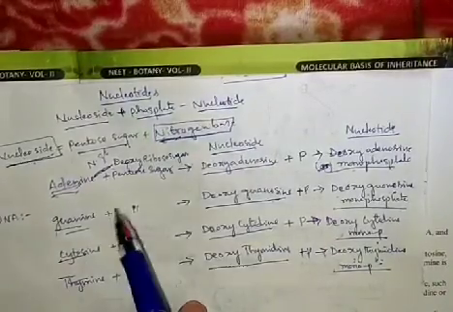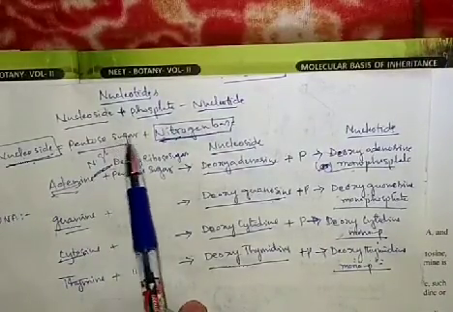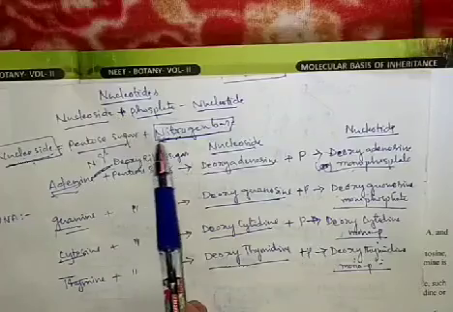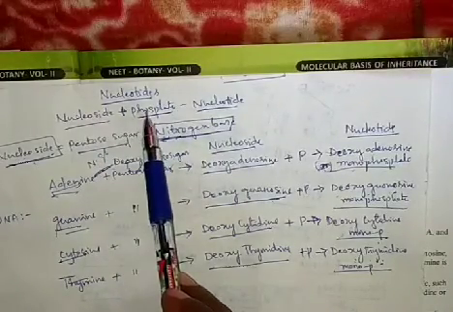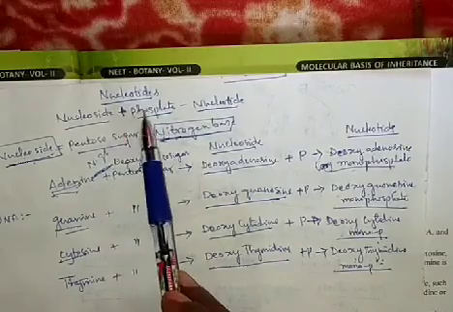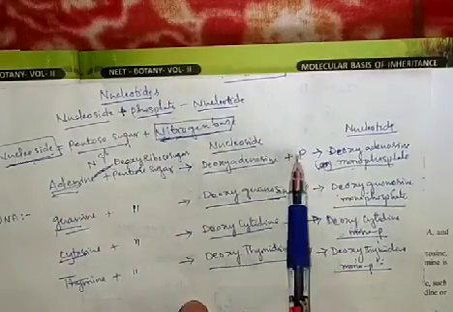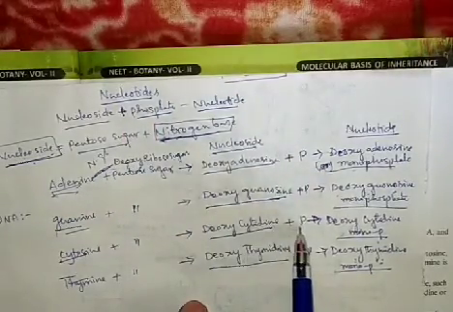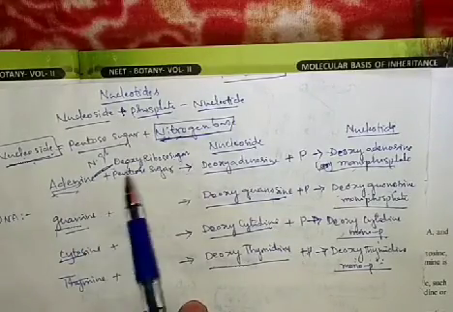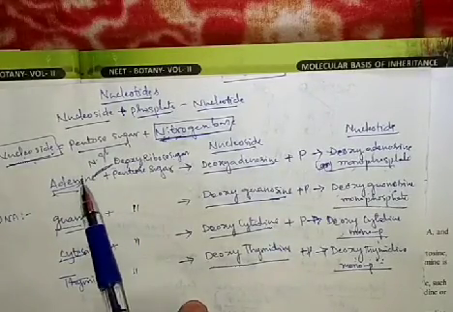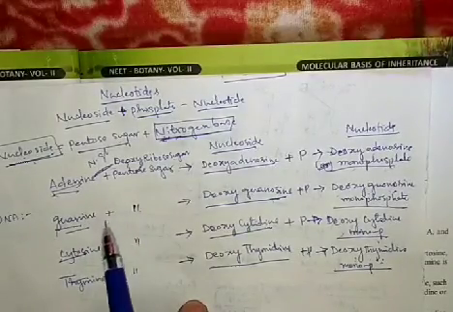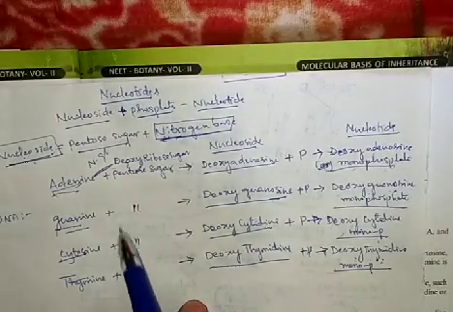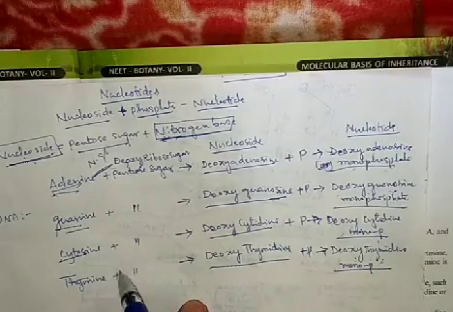So what is the bond between the pentose sugar and nitrogen base? N-glycosidic bond. What is the bond between the nucleoside and phosphate? Ester bond. So between these two, ester bond. Between these two, deoxyribose sugar and nitrogen base, guanine and deoxyribose sugar, what bond is present? N-glycosidic bond is present.